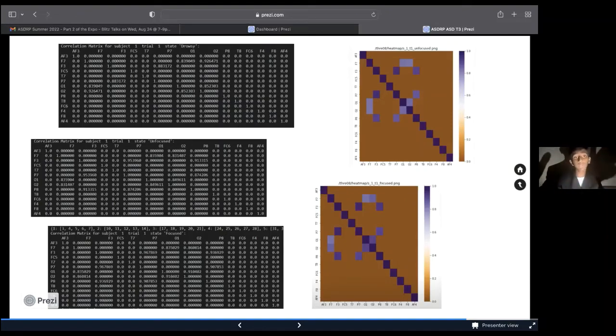These correlation matrices were then used to create heat maps, as seen on the right, and these heat maps basically show which channels are interfering with each other. In unfocused, which is top right here, you can see that the F3 channel is interfering quite a bit with P8. That just tells us what we need to refine and work on more.